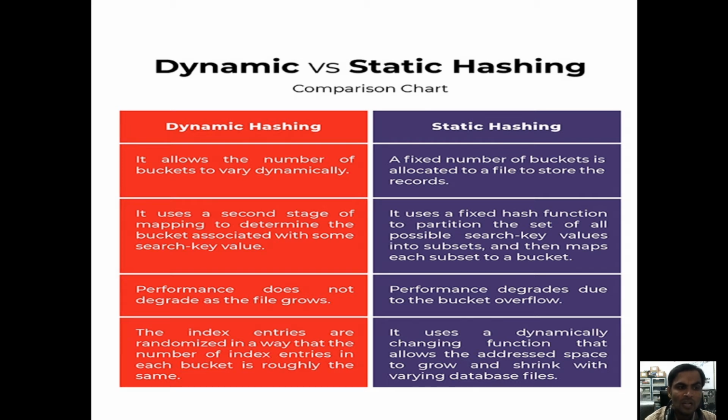Now coming to dynamic hashing, the index entries are randomized in such a way that the number of index entries in each bucket is roughly the same.